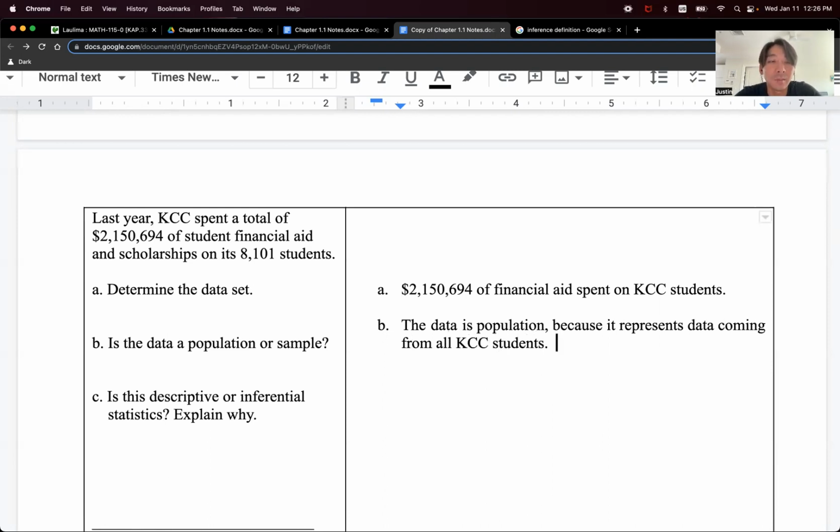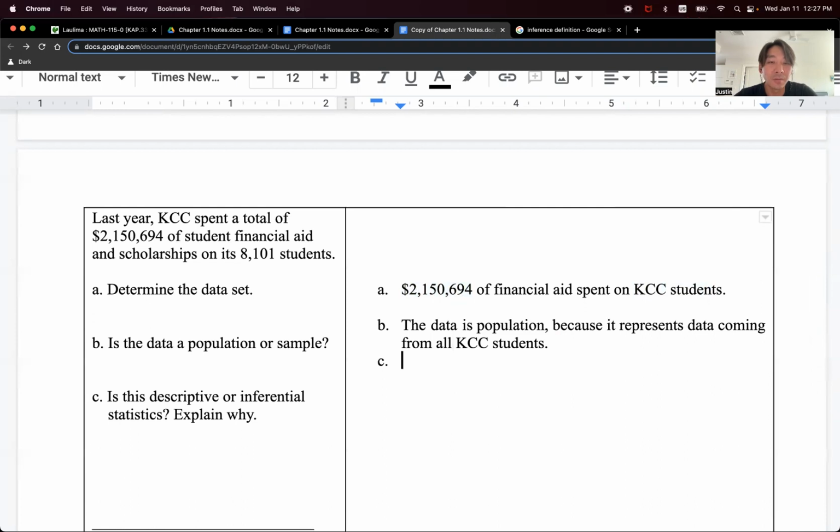And again, this is another case where context is everything, but I'm going to say here, we're looking at only one institution. It doesn't make sense for this to be a sample because that's only one very specific spot, right? It's only KCC. So we're looking at all of KCC. KCC is not going to represent a bigger population very well. So that should be the population. It's all the students, right? All 8,101 students. And it's all the money spent on them. So this money here, that's the data for all the KCC students. That makes it a population.